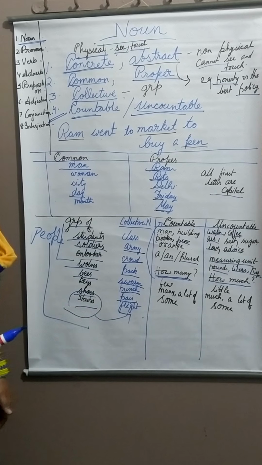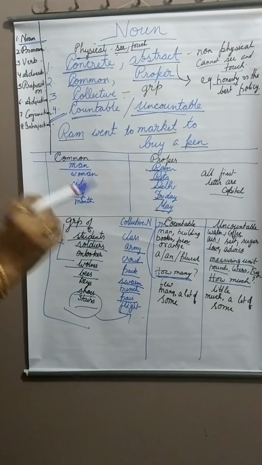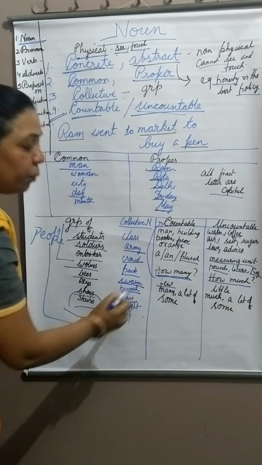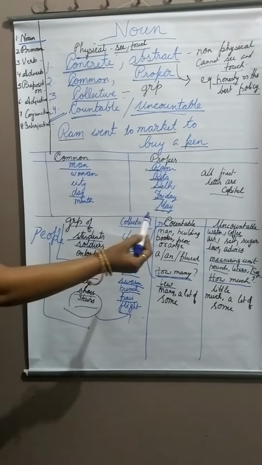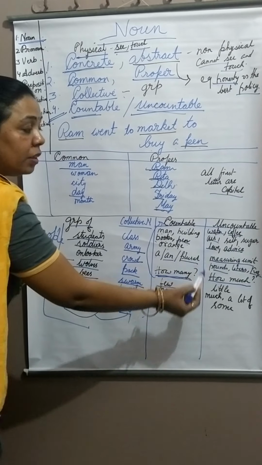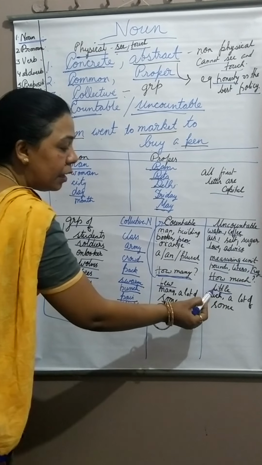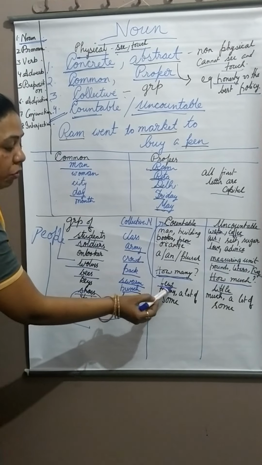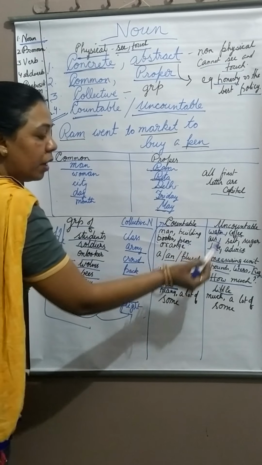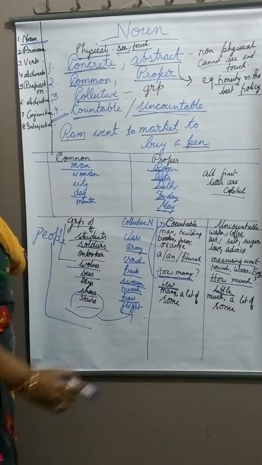You don't know the exact number, but there are few books. You will use the word few. Another, for uncountable noun, suppose you don't know the exact quantity, so you will use the word little. So for the countable noun, we will use few. For uncountable noun, we will use little.